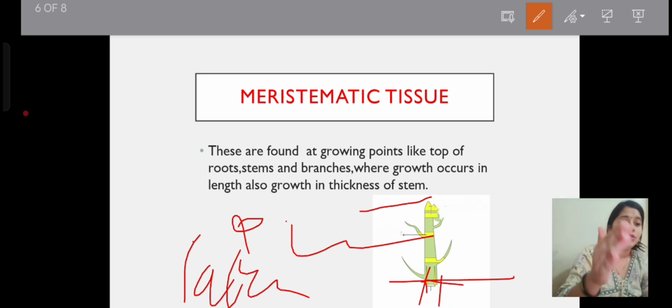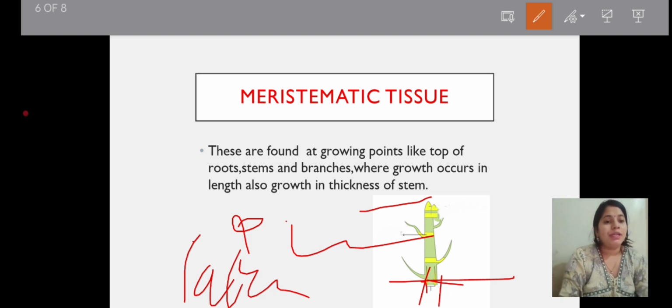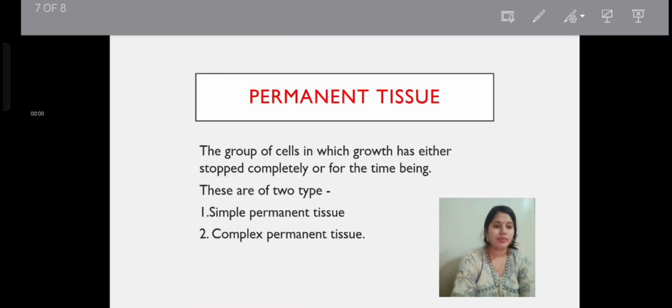And when growth of tissue is found in the middle of two nodes, that is called intermediate tissue. And growth of tissue found on the apex of the stem is called apical tissue. Is that clear to all or not clear? Very good. We will come to the next.